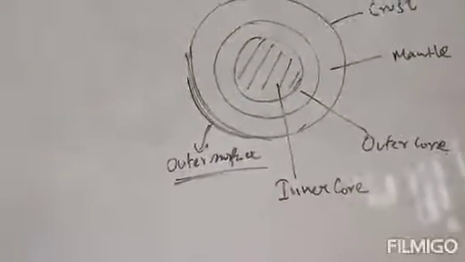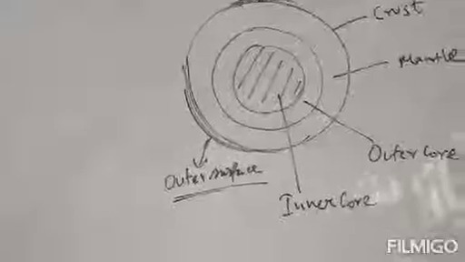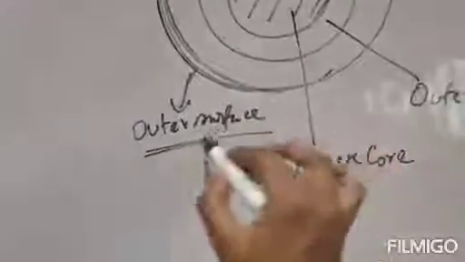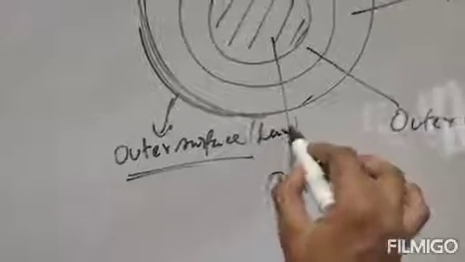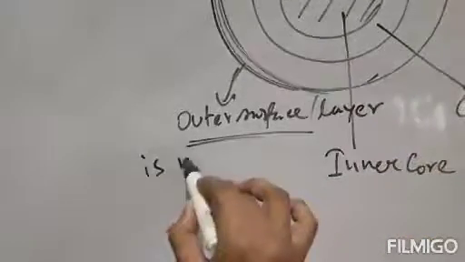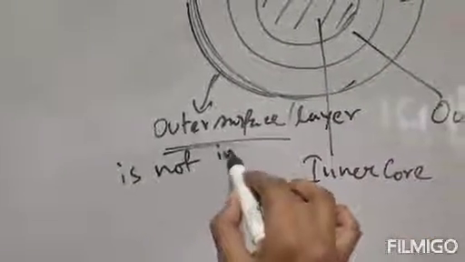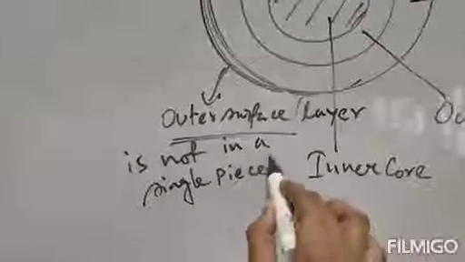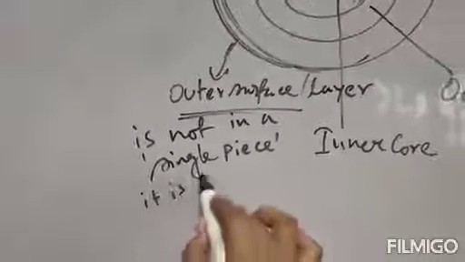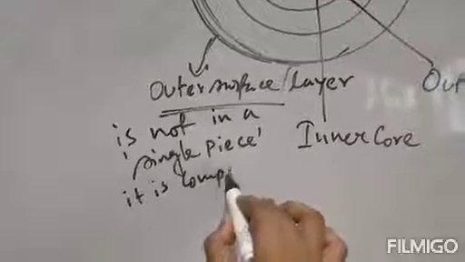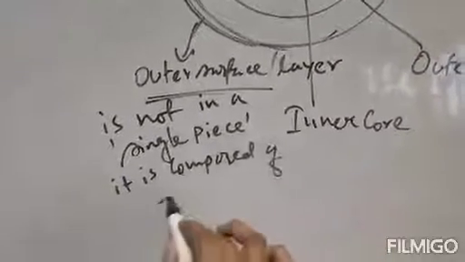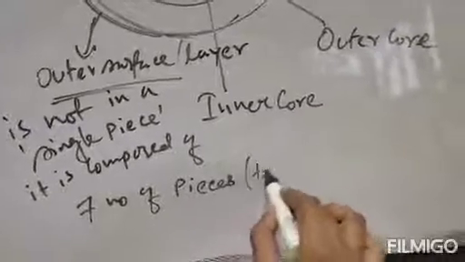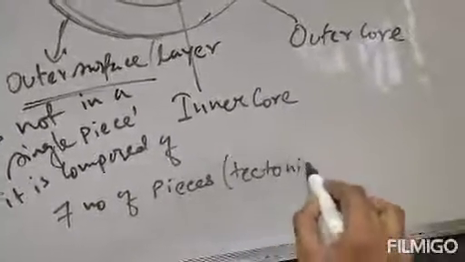It is composed of 7 pieces, which are known as tectonic plates.